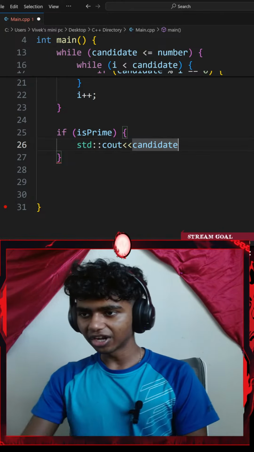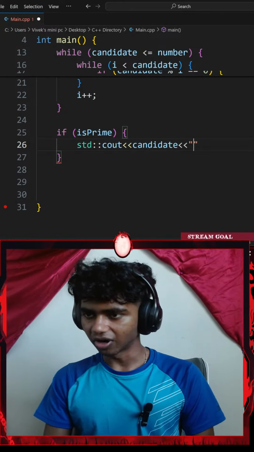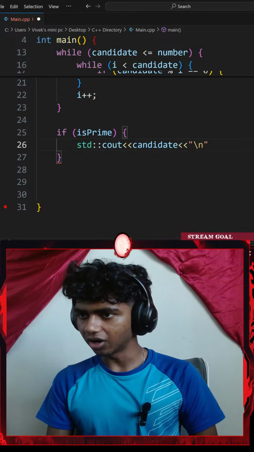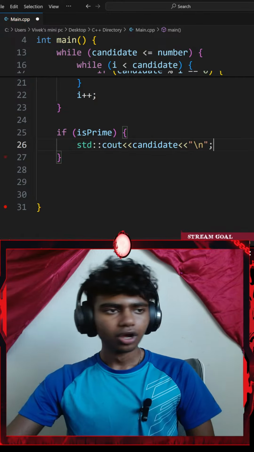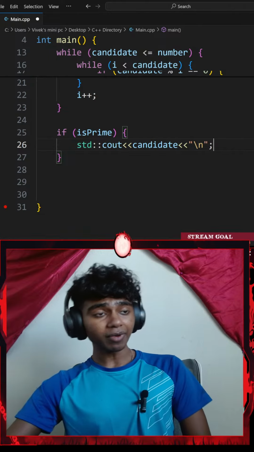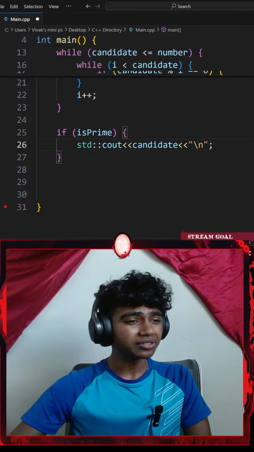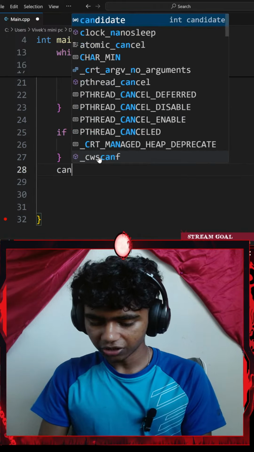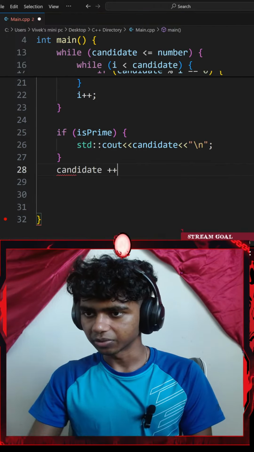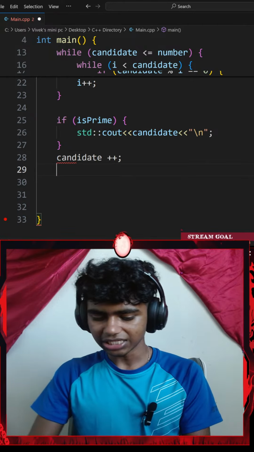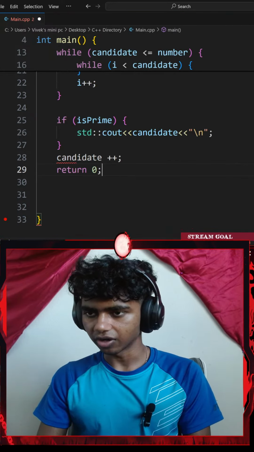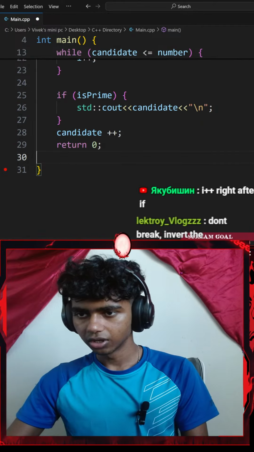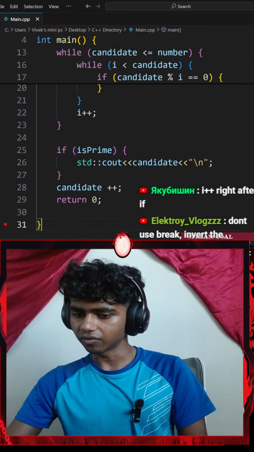Okay, and then I'll go with another insertion operator of a \n new line. There we go. I'll end that with a semicolon. Okay, perfect. Next up, outside my if statement. That is outside my if statement. I'll go with candidate plus plus, so I'll go with my candidate variable, plus plus, semicolon. Lastly, let me go ahead and return 0. Okay, if I hit Control S, save the code and run the command.